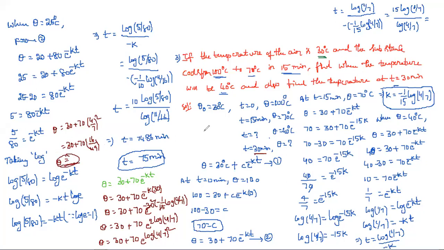Okay, so same pattern, just like the second problem, how we solved, same pattern for the third problem. In some of the cases, they may mention hours. If the complete problem is in hours, you have to take it in hours only. If half of the problem is in minutes and half is in hours, we convert hours into minutes and then calculate. Look carefully, don't go blindly. In each and every problem we solved, they mention t in minutes, and in the second problem they mentioned half an hour, which we wrote as 30 minutes. Like that, you need to identify.